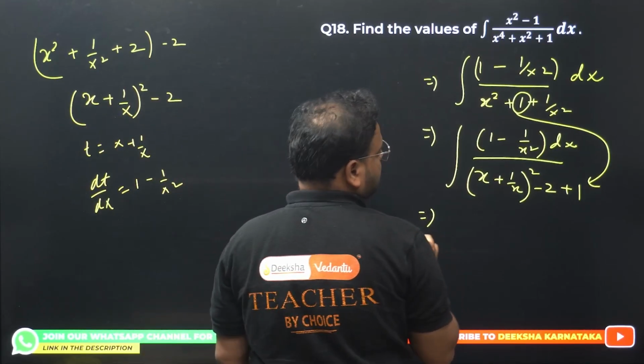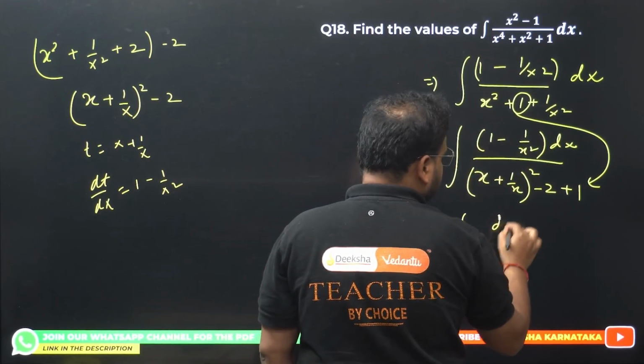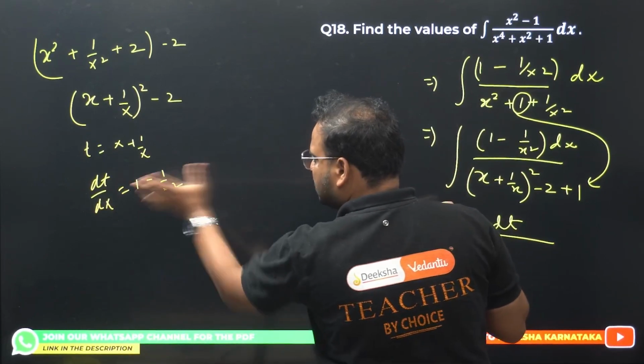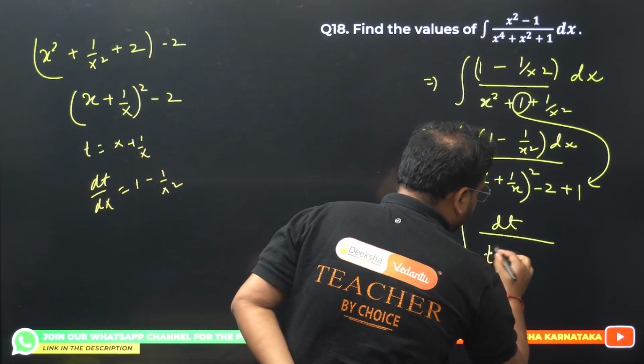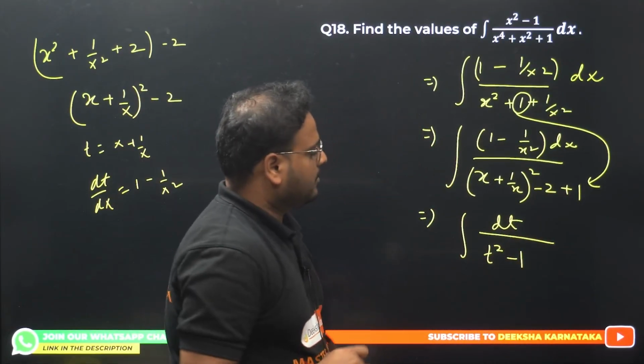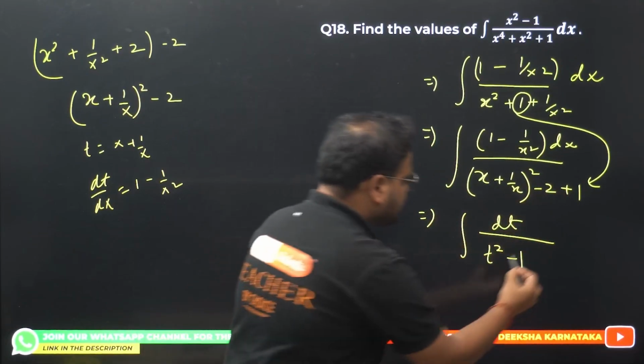I'm going to use the substitution. This will become simply dt. This whole thing, if I move this dx on this side, will become dt. And this will be t square minus 2 plus 1, simply minus 1. Okay? Minus 2 plus 1 is simply minus 1. I can write this as 1 square also.